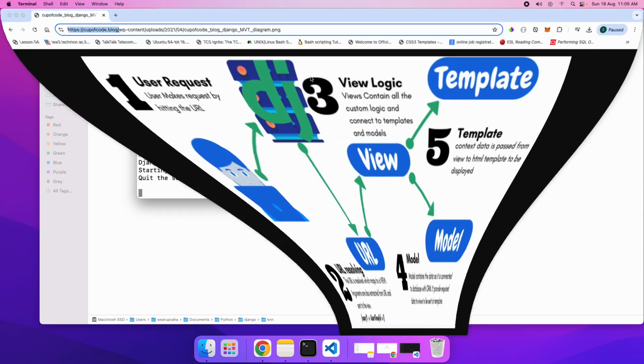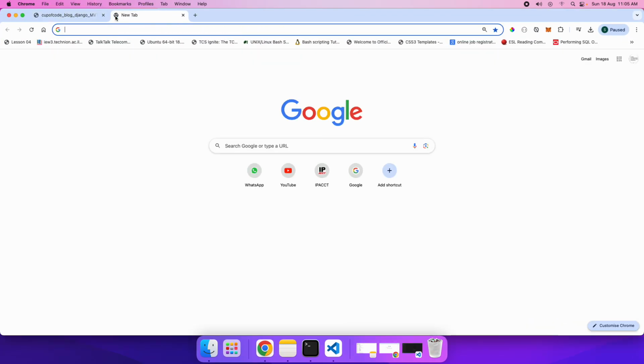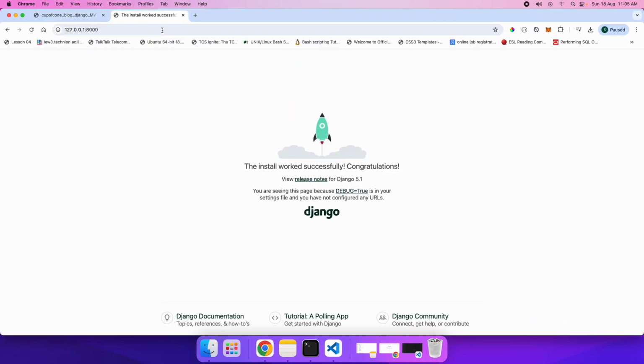So let's come to the browser, and let me come to this tab, and I put this URL and hit enter, and as we can see, the Django application. I said already we are working on Django 5.1, the latest version. That's what you can see right over here. So the default or the basic structure is working very smoothly.